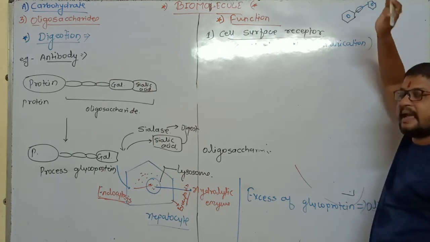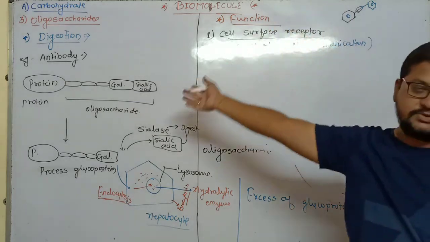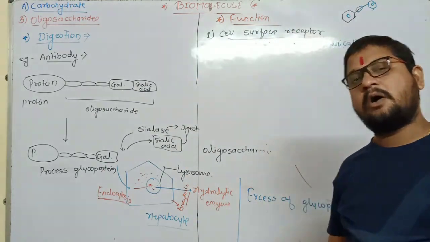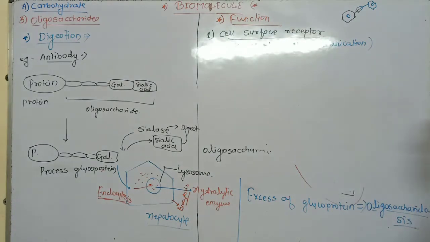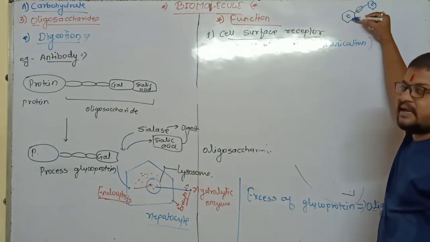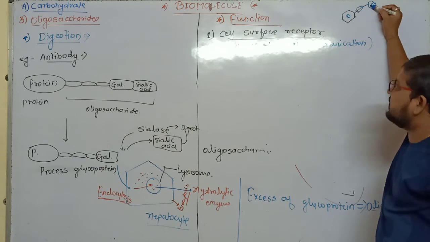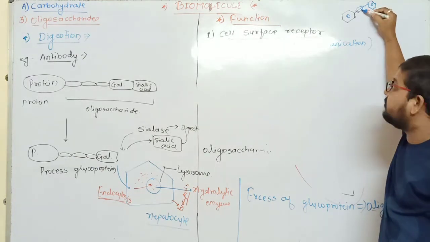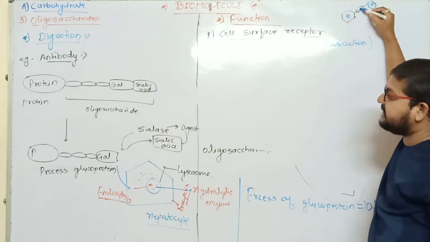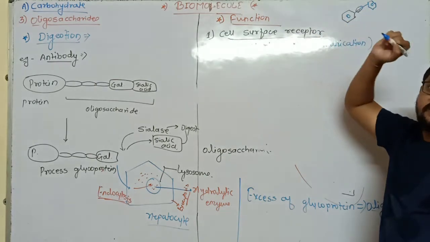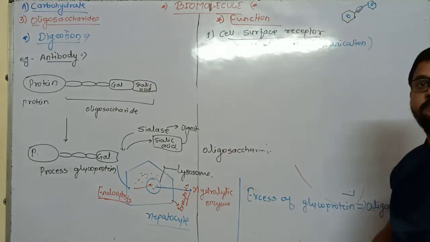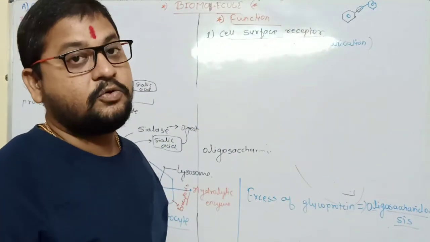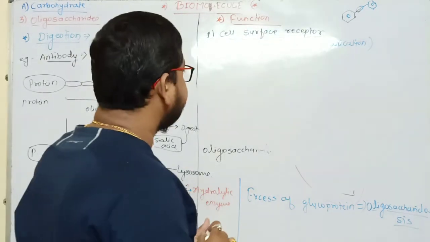Suppose this is a plant. Actually, it also happens in the plant cell. In fact, in all multicellular complex living organisms, to send any information from one cell to another cell, a receptor is required, so this receptor formation takes place. These receptors are formed by means of oligosaccharide, that is glycoproteinaceous. Which type? Glycoproteinaceous. Understand?